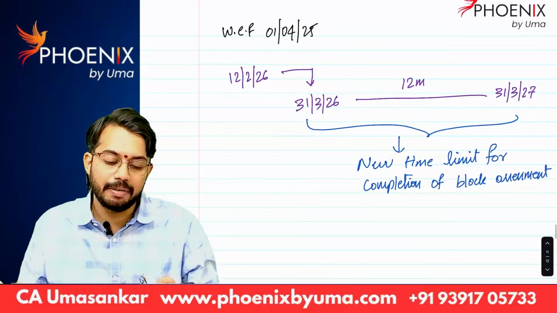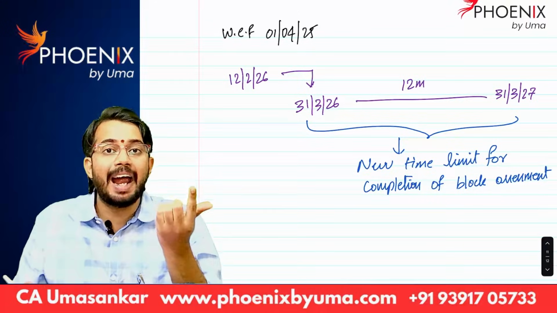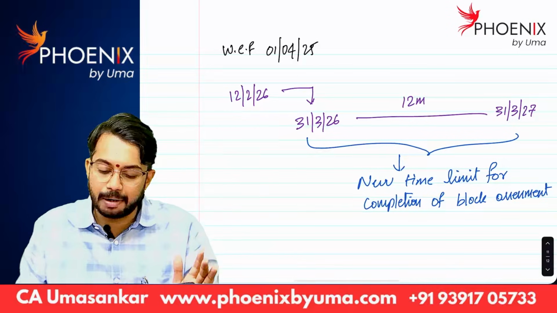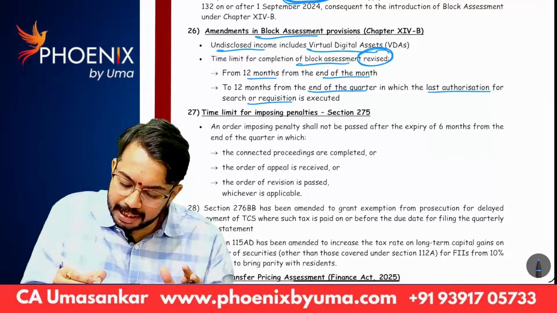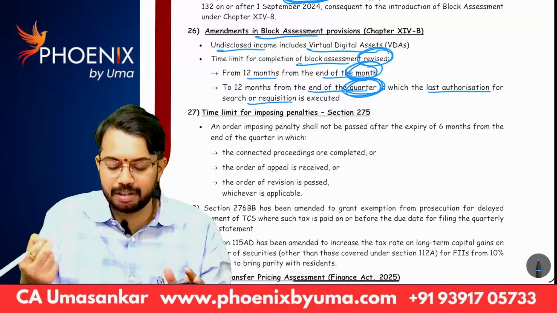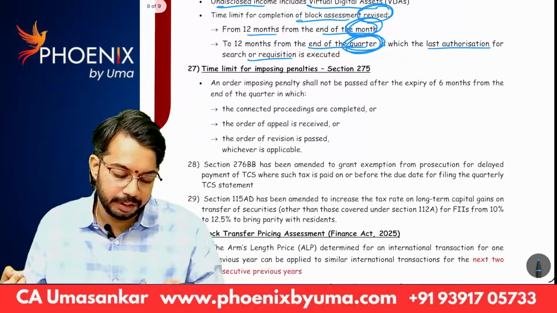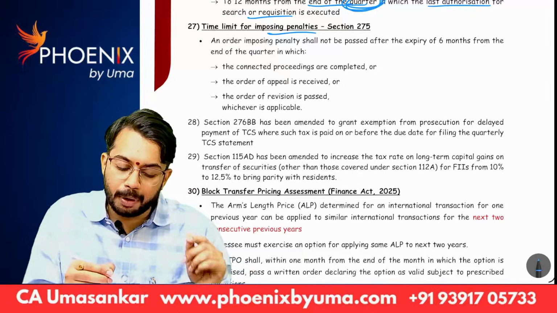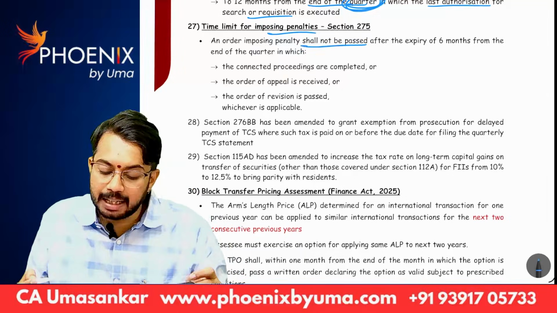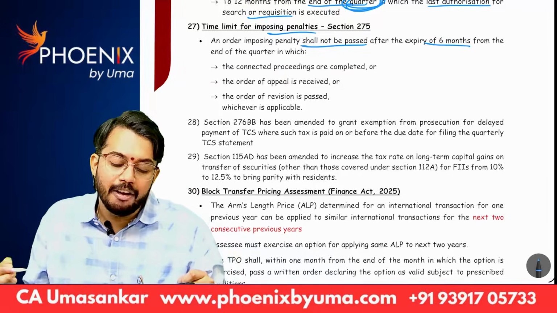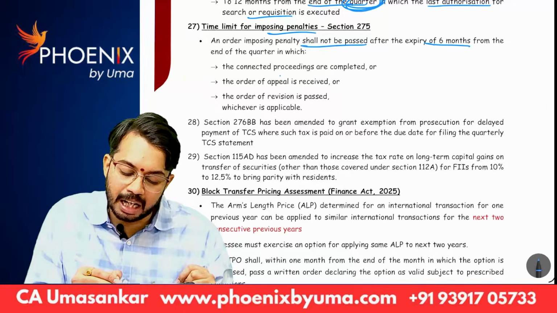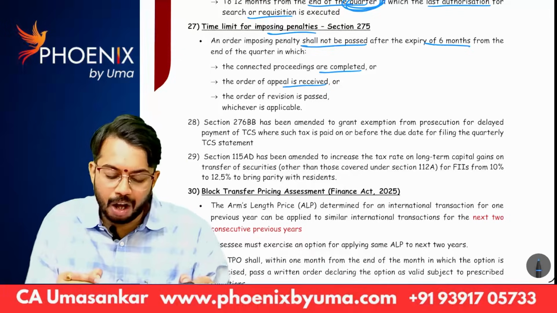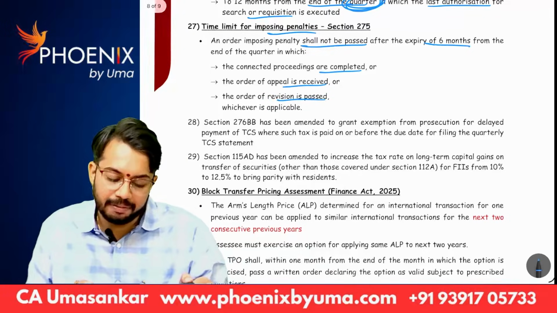Okay, did you understand? So 12 months from end of the quarter, that is very important. Earlier it was 12 months from end of the month. So this is the difference, month, quarter. Okay, next. Time limit for imposing penalties. An order imposing penalty shall not be passed after expiry of 6 months from end of the quarter in which the connected proceedings are completed, the order of appeal is received, or the order of revision is passed, whichever is